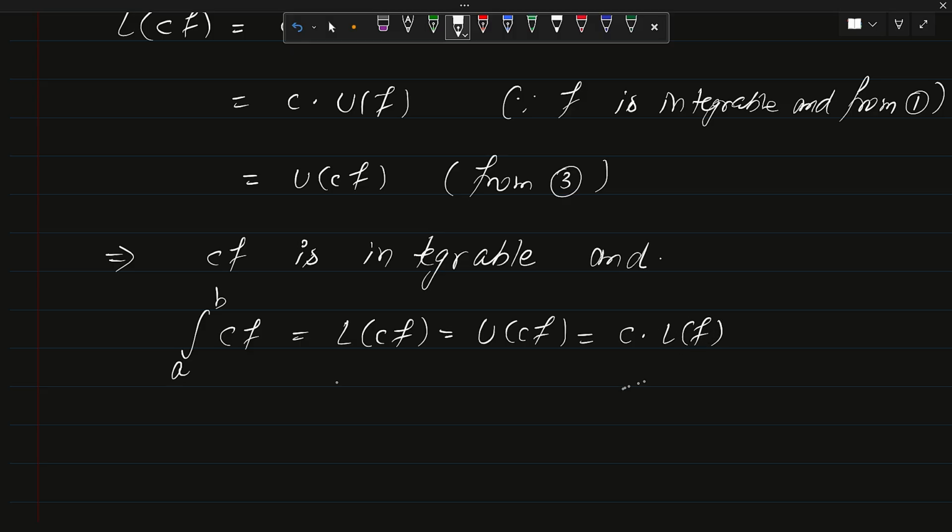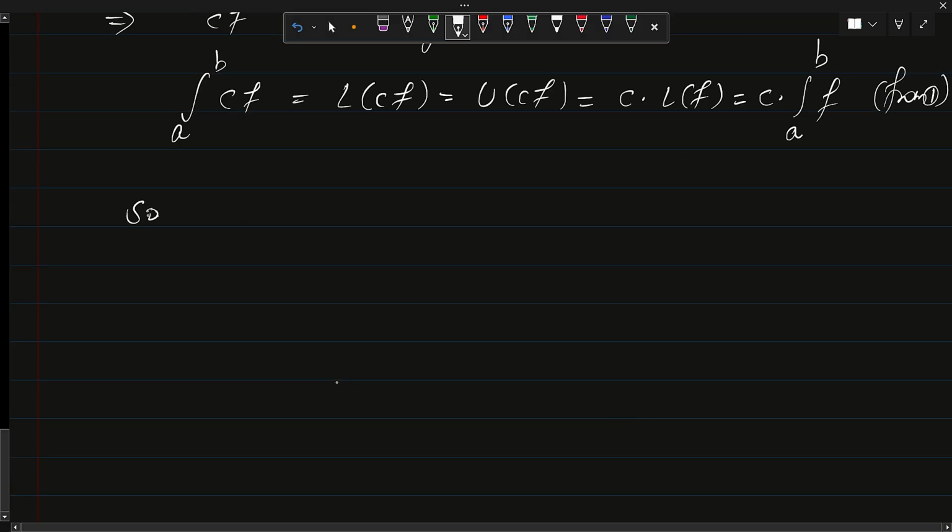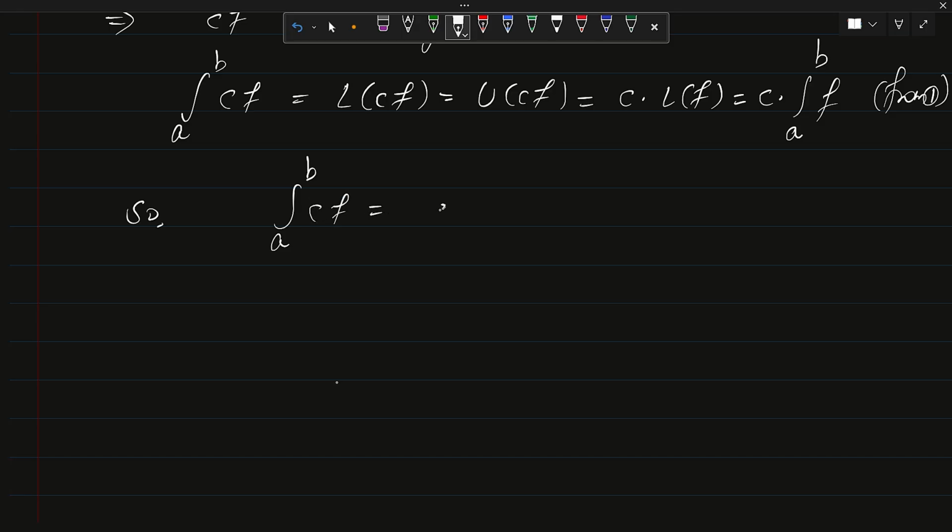Now L of f is nothing but the integration from a to b of f. This is again from 1. So the integration from a to b of c times f is nothing but c times the integration from a to b of f. So this is important one. Okay, and this is true when c is positive, right?